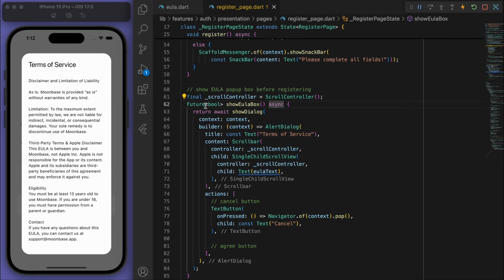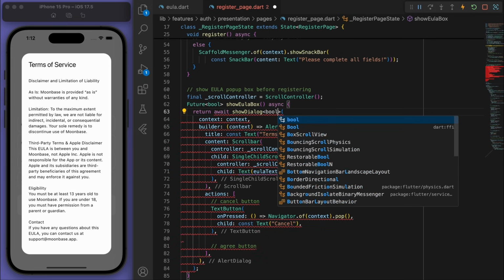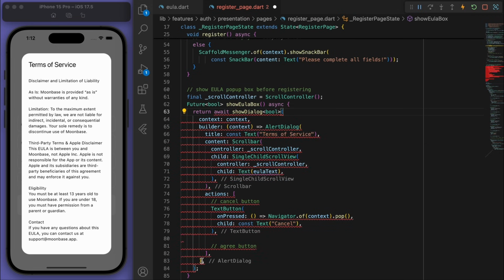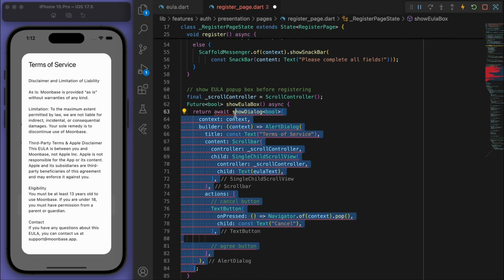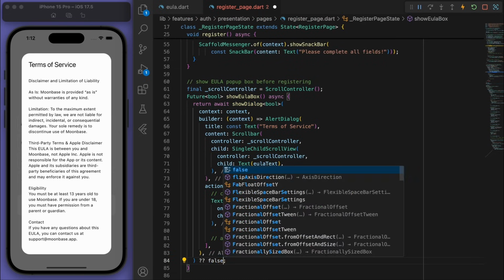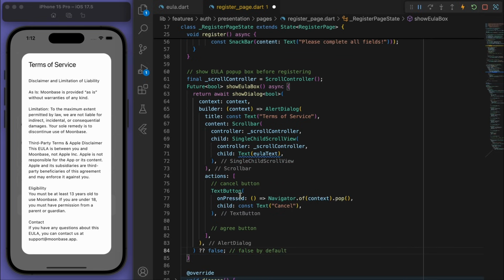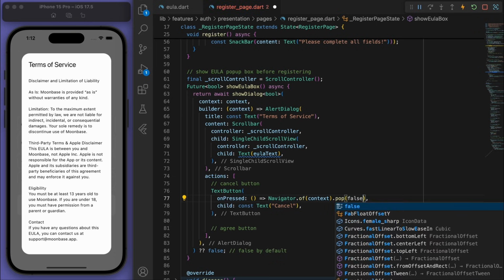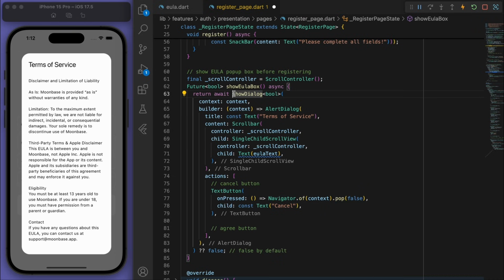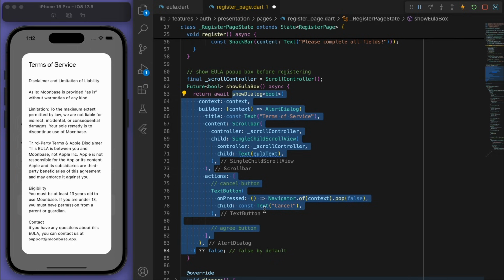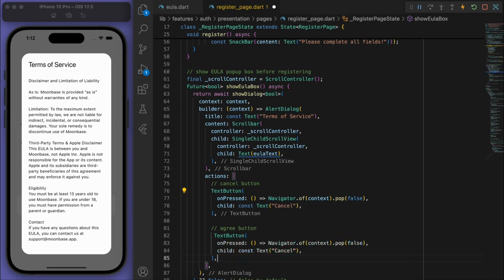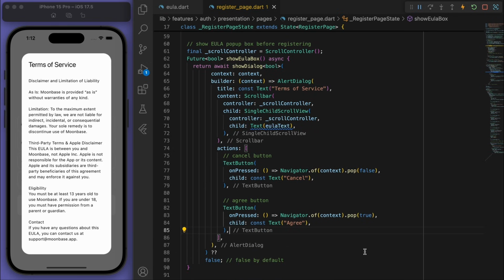Cool, and one thing I want to show you here is you see how this feature is returning a boolean, right? So when I show the dialog, this entire thing is going to have to return a boolean. So let's say by default, I'm going to say false. And in our cancel button, you see when we pop the dialog, we can actually say false. So that's what this will return if the user cancels. And then if I create my agree button and they hit agree, then I want to return true.